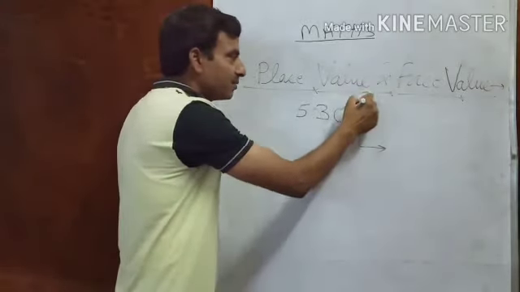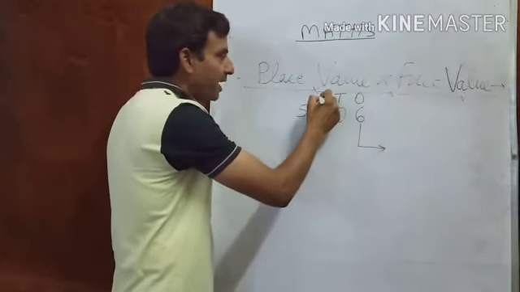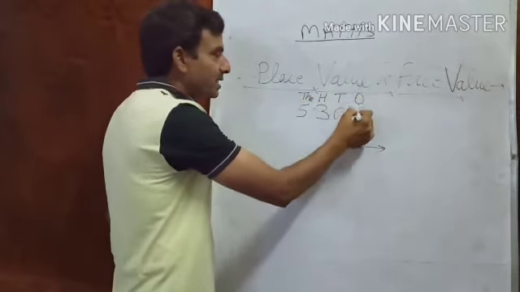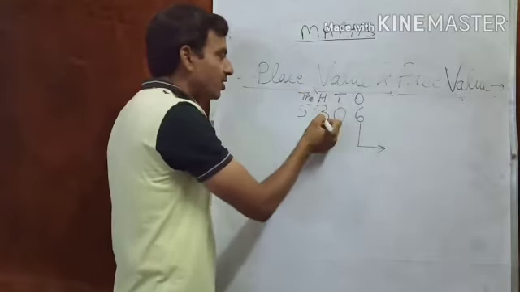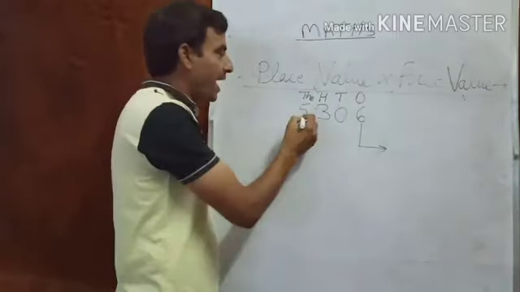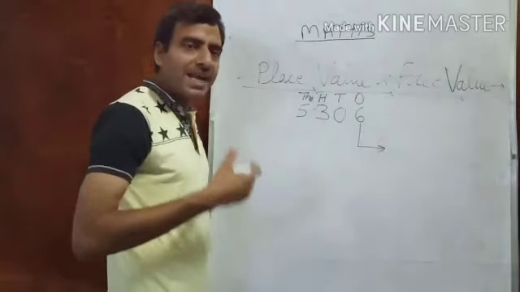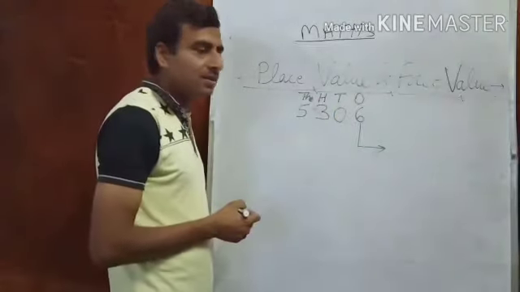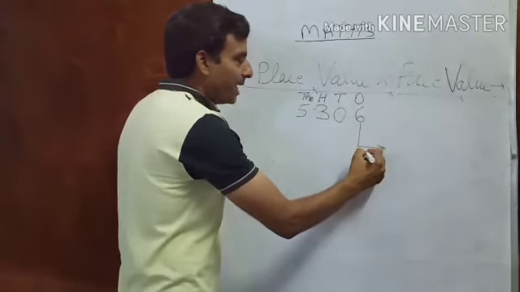6 is in the 1's place, then 10's place, 100's place, 1000's place. As we read, 1's, 10's, 100's, 1000's: 5000, 300, 0 tens, 6 ones, 5306. As we read, we know their places. 6 is in the 1's place, then we get the place value.